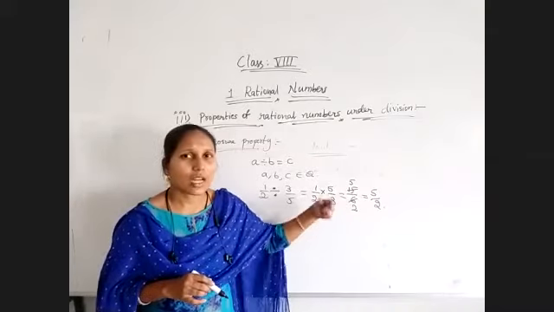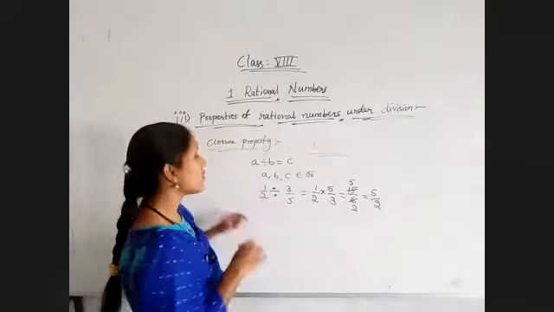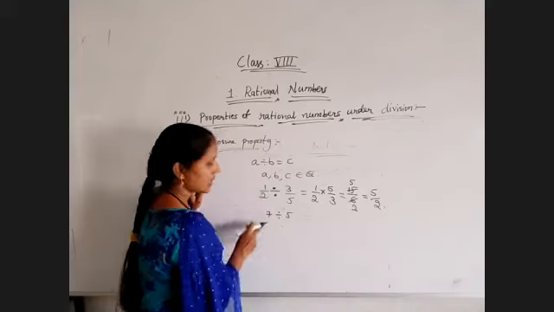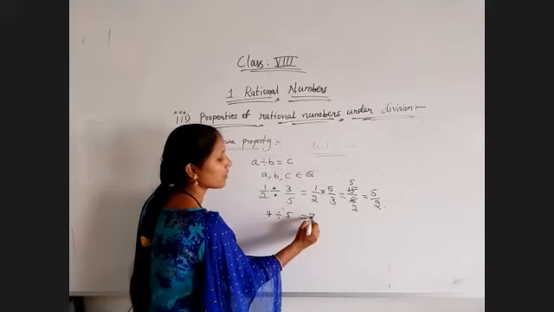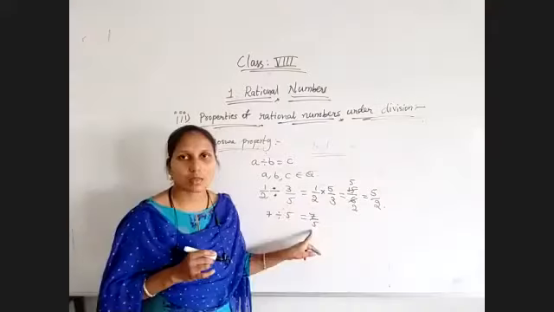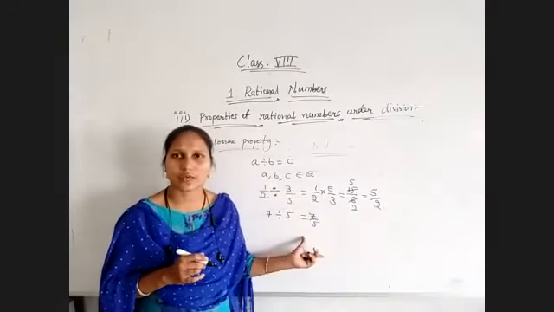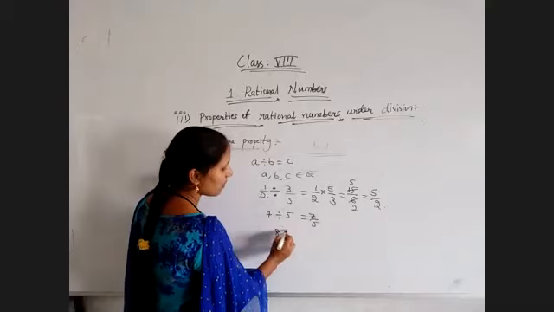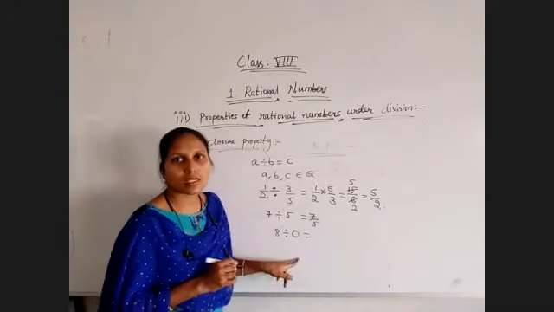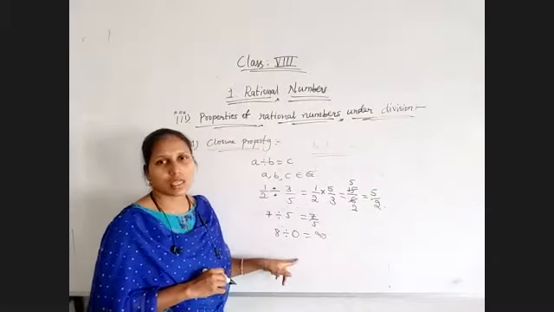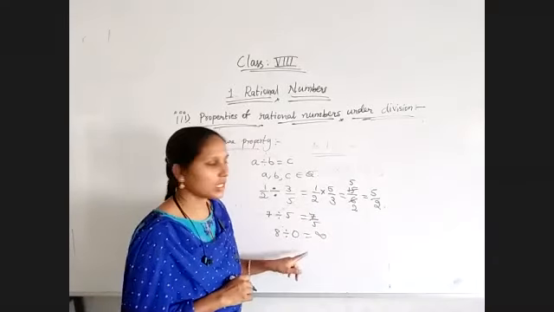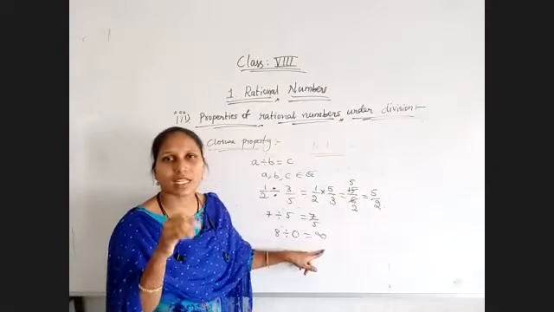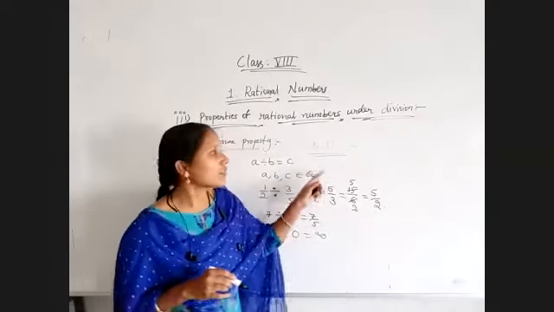So for how many cases it will hold correctly, we will see. First, suppose I am taking 7 divided by 5. 7 is one number, 5 is one number. So 7 divided by 5 is nothing but 7 by 5, which is a rational number. So here it is also satisfied. Now take the denominator as 0. For suppose I am taking 8 by 0. 8 by 0 is undefined. That's why this does not hold. It is not a rational number at all. We can't define this value. So when you are getting the denominator value as 0, that division is also not satisfied.